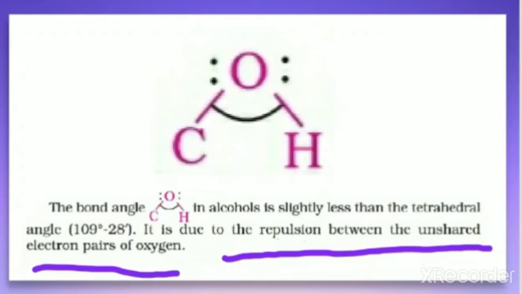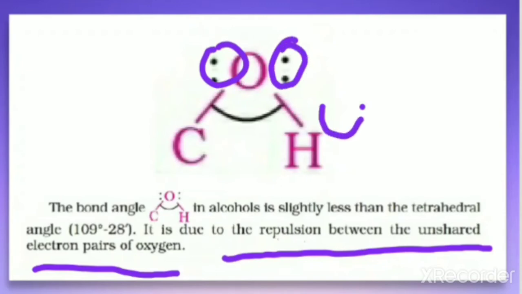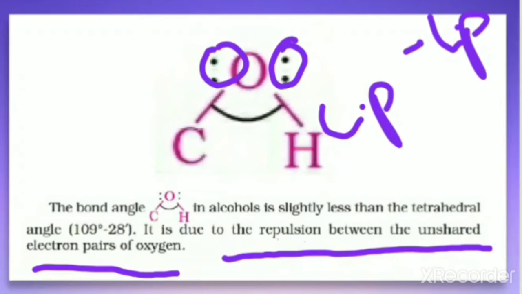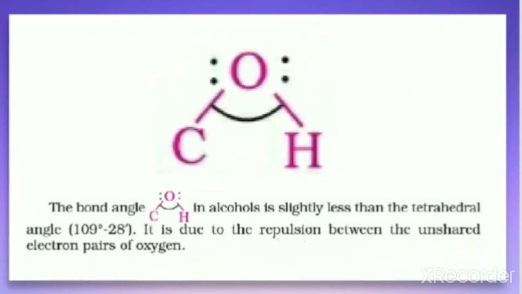In the last class, we discussed that due to the presence of a lone pair, there is lone pair repulsion, and that lone pair-lone pair repulsion is greater than lone pair-bond pair repulsion, which is greater than bond pair-bond pair repulsion. This we discussed last time. So because of such repulsion, what happened? The bond angle slightly gets decreased.